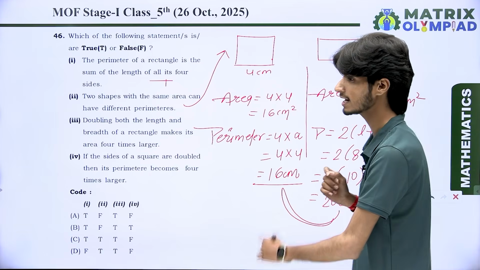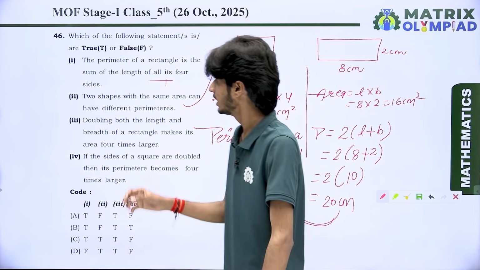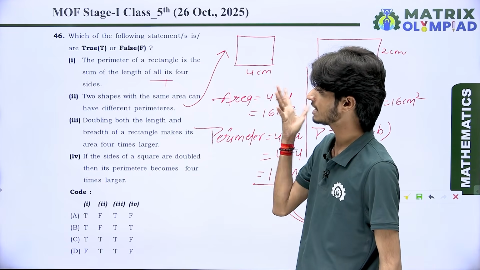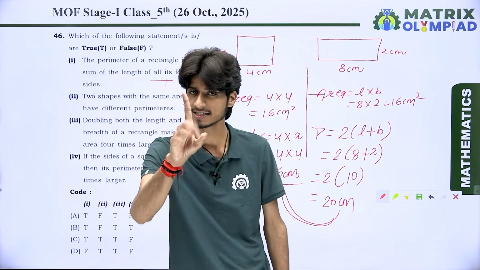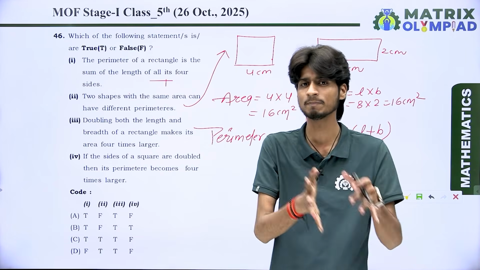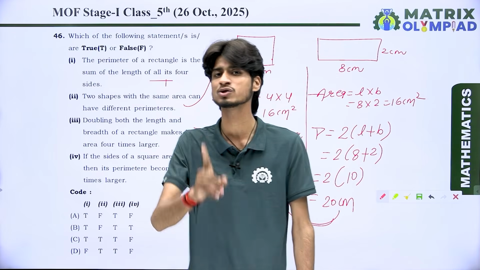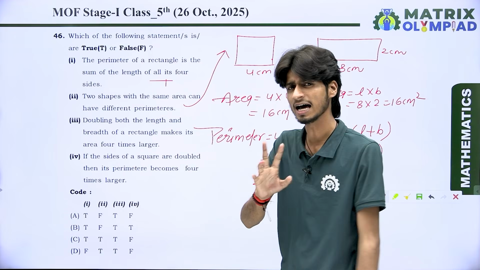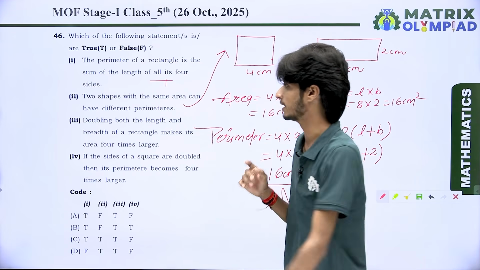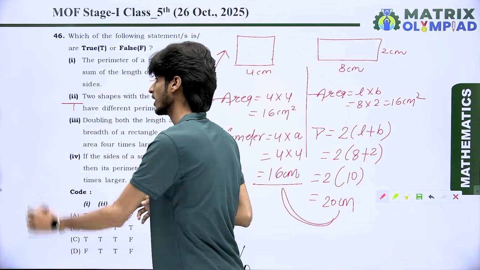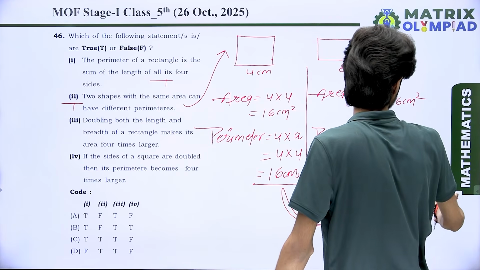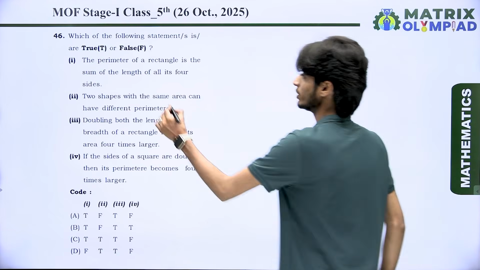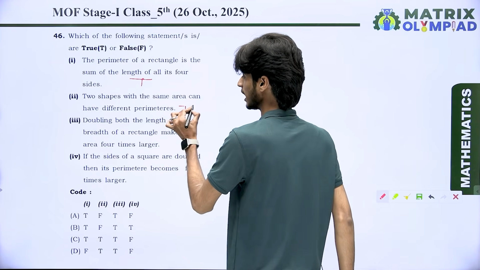Dear students, they both are different. That means 2 shapes with the same area can have different perimeters. Yes, this is a true statement. It is not compulsory that if area is similar then perimeter is also similar. It means they are different. It is possible. It means it is also true according to the statement. That means first point and second point both are true.